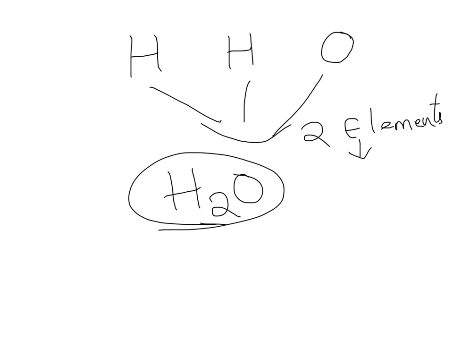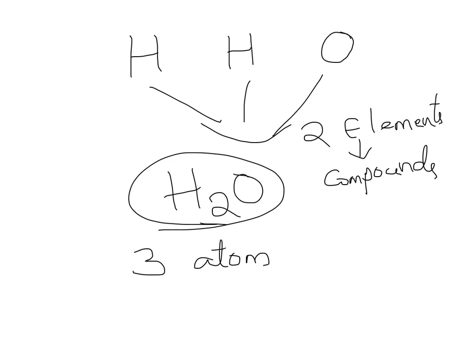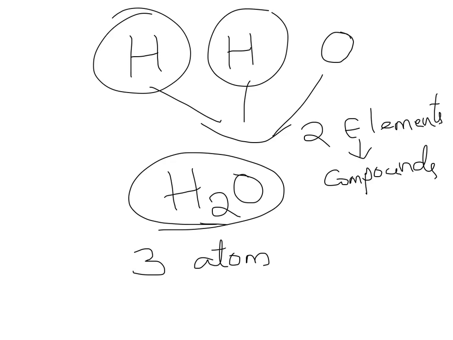Thereby, it's a compound. You should also notice that it is a chemical combination of 3 atoms. There are 2 hydrogens and 1 oxygen, so there are totally 3 atoms. You combine 3 atoms and you made a molecule.